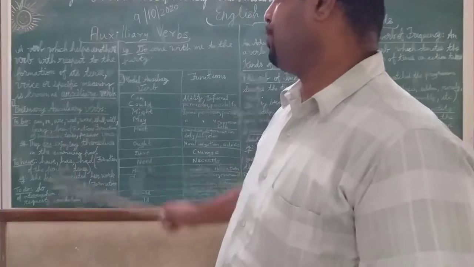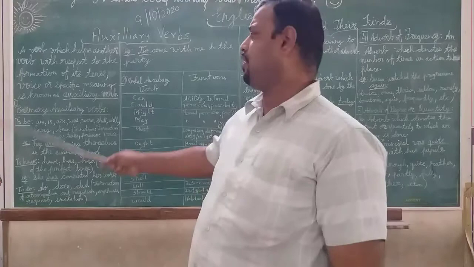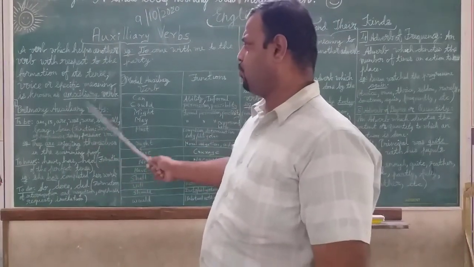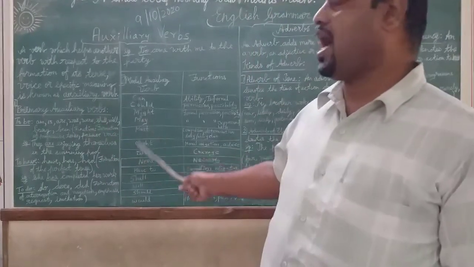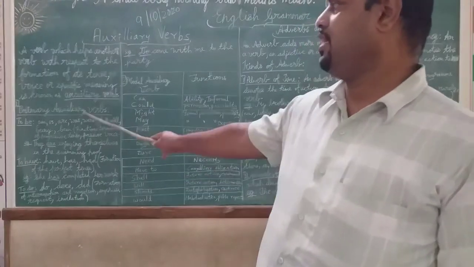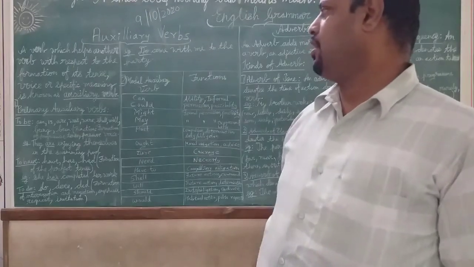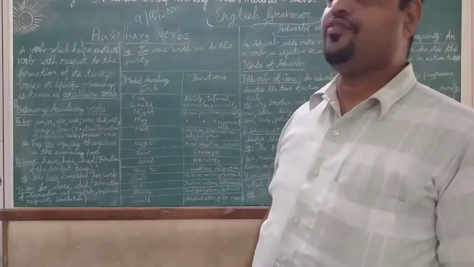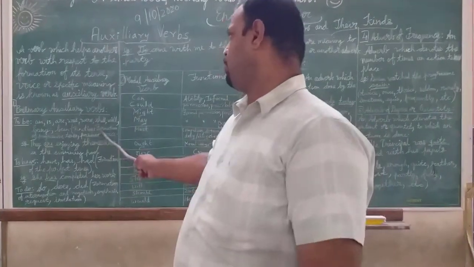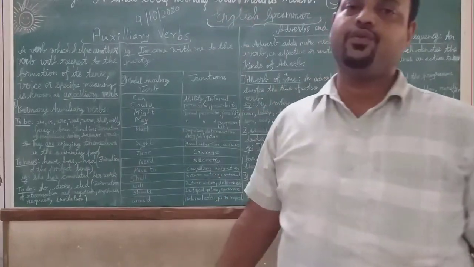Now, what is this to be? To be is a root, and from this root what comes is am, is, are, was, were, shall, will, be, being. These are the primary auxiliary verbs of the root to be. Now, what is the function? Formation of progressive tense and passive voice.